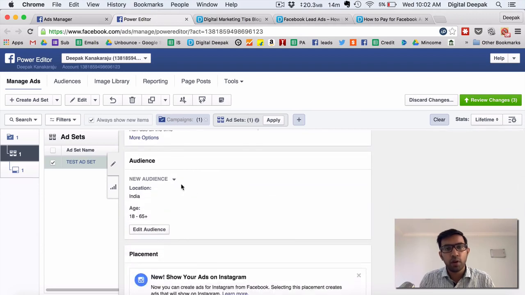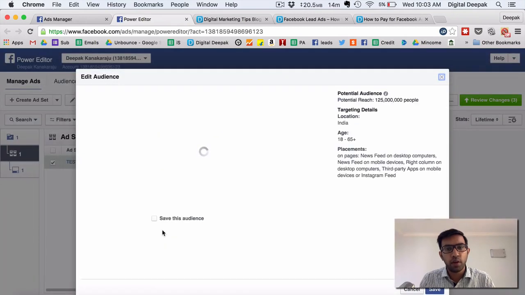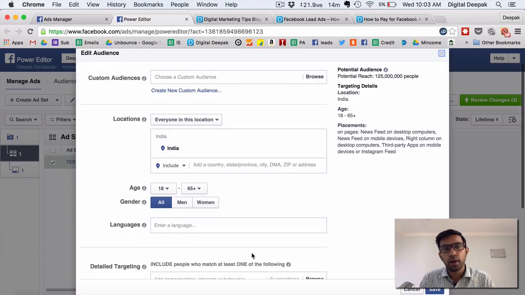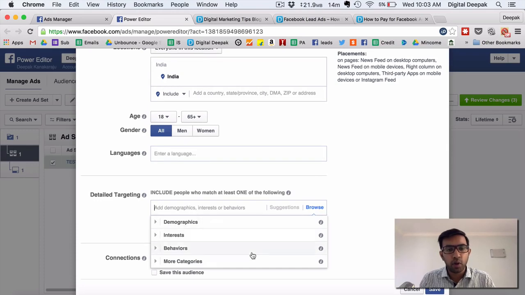Then you have the audience. So this is the most important part of Facebook advertising. You have to target the right audience. So if you click on edit audience, here you will be able to target based on country, based on city, and based on interest. So detailed targeting: add demographics, interests and behaviors. For example, I did a detailed targeting. I targeted only the people who are interested in digital marketing.